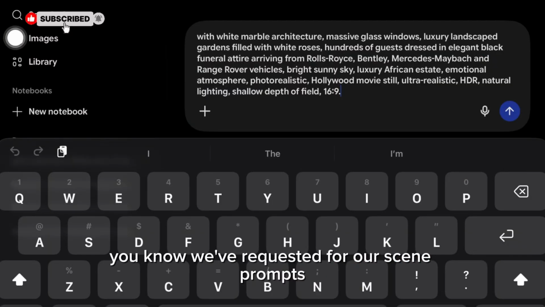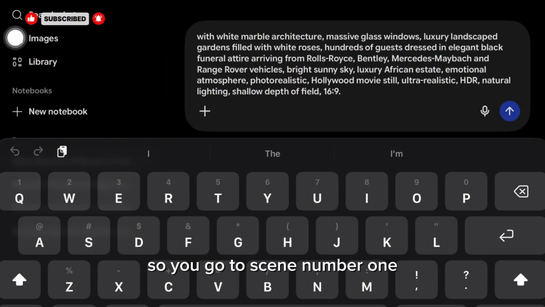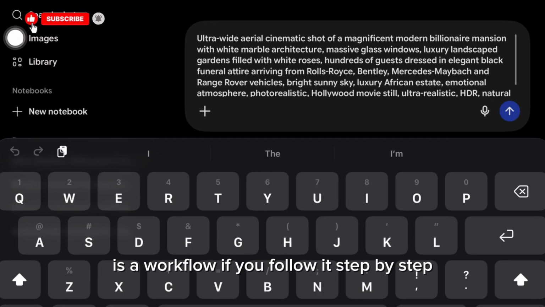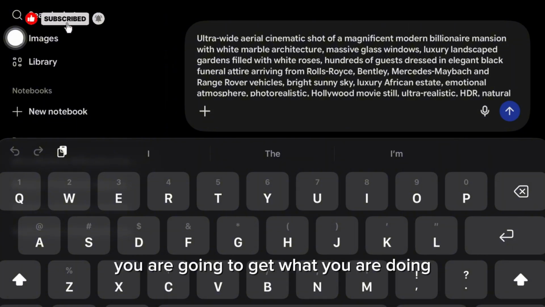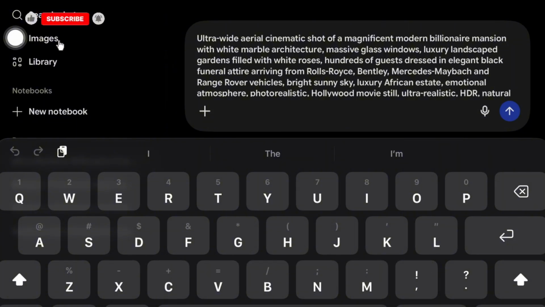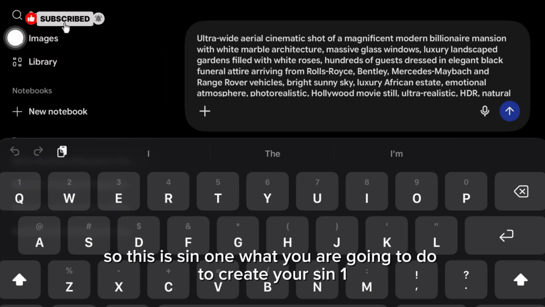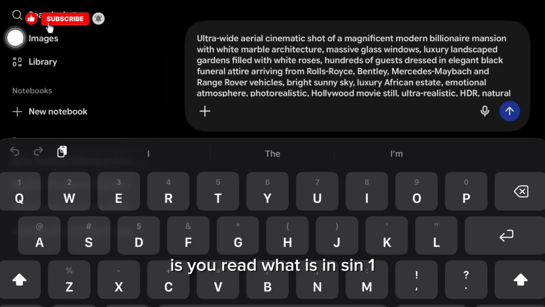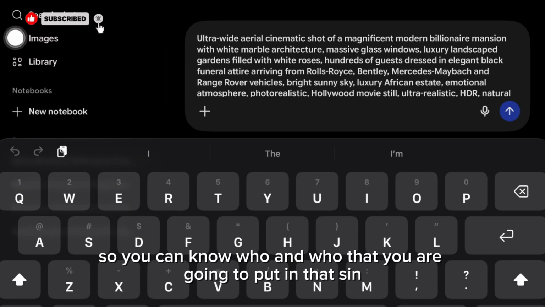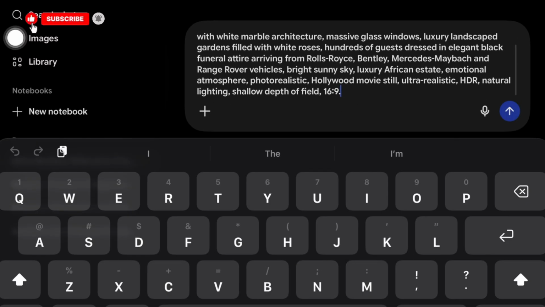You know, we've requested our scene prompt. So you go to scene number 1. This is scene 1. See, this thing is simple. It's a workflow. If you follow it step by step, you are going to get what you are doing. So this is scene 1. What you are going to do to create your scene 1 is you read what is in scene 1, so you can know who and who you are going to put in that scene.